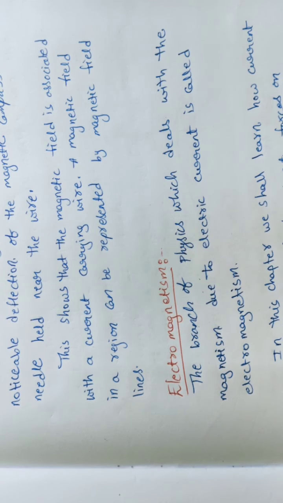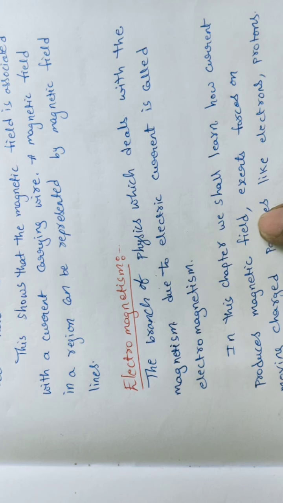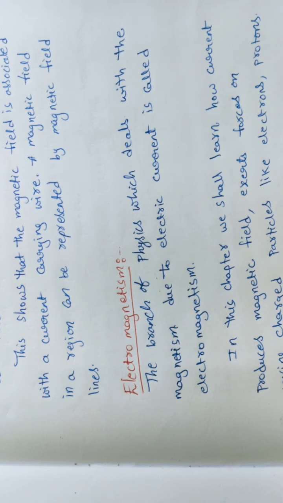In this chapter we shall learn how current produces magnetic fields, and how forces on moving particles like electrons, protons, and current carrying wires arise. We can learn that in this chapter only. And one more thing, in this chapter we will discuss Oersted's experiment also. How can we explain Oersted's experiment? Let us think about it now.